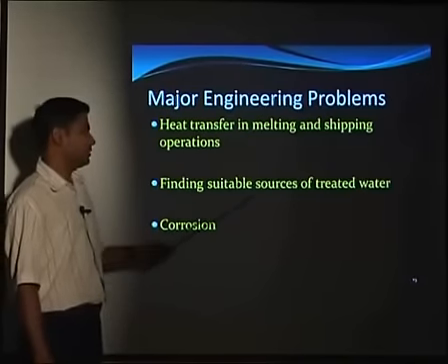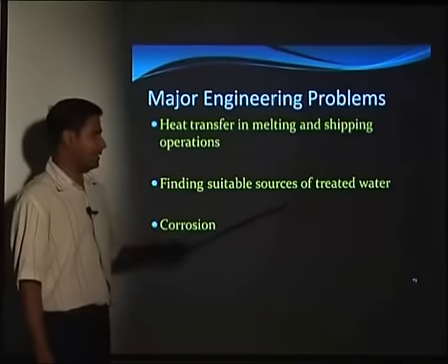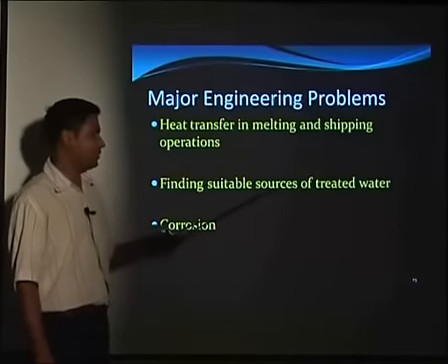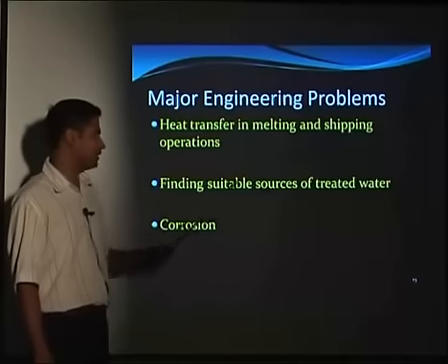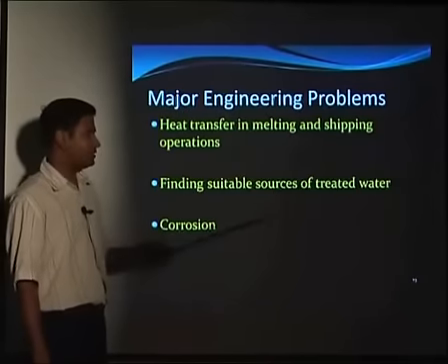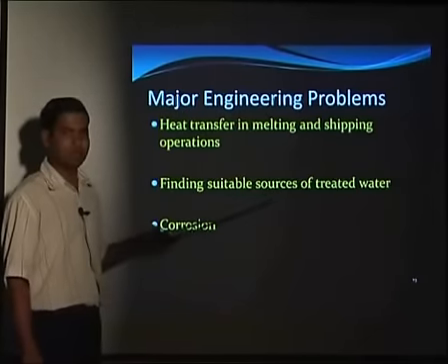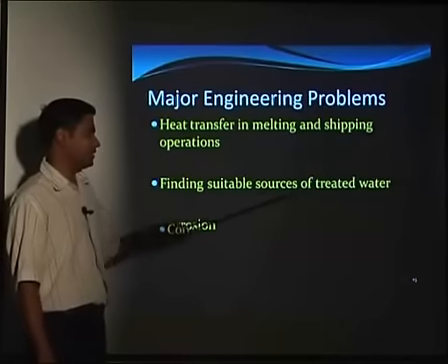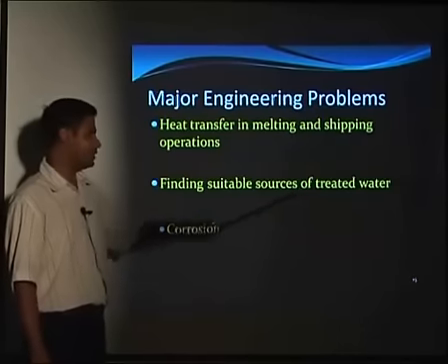Then finding suitable sources of treated water. So as we know, the 6 times water we need to pump into the well to get the sulfur. So we have to find a source of the treated water over there. So it may happen that there may be no source of water nearby the sulfur mining. So in this case, we have to arrange for the treated water.